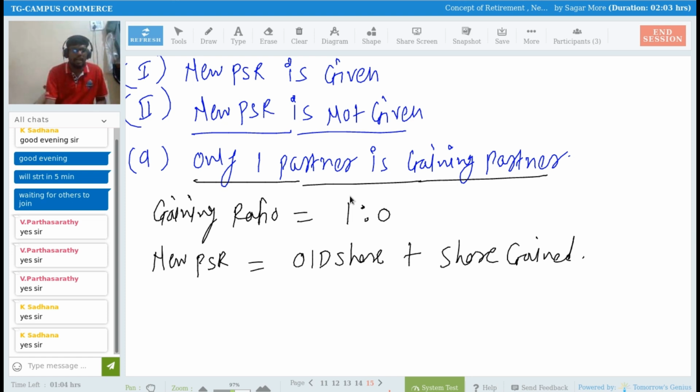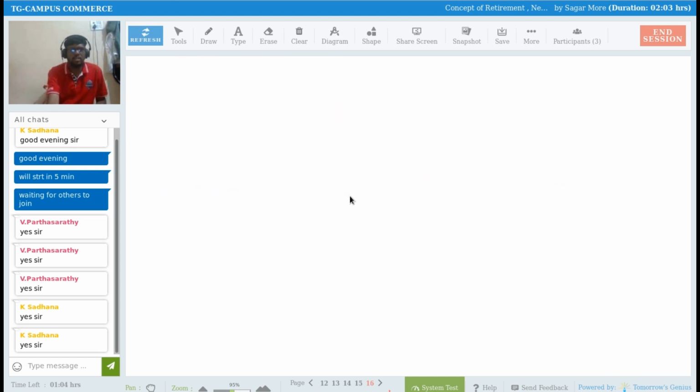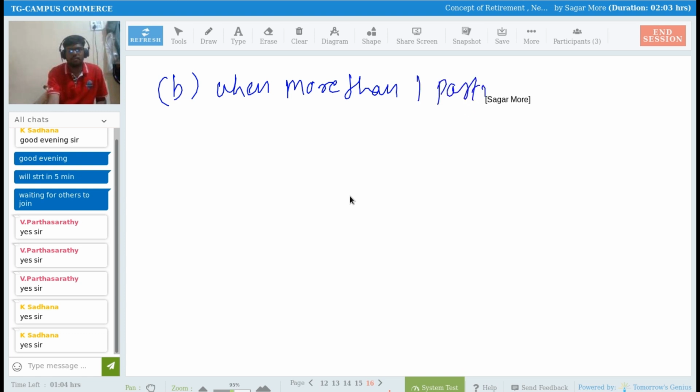Now after that we discuss case number B, when more than one partner is gaining partner.